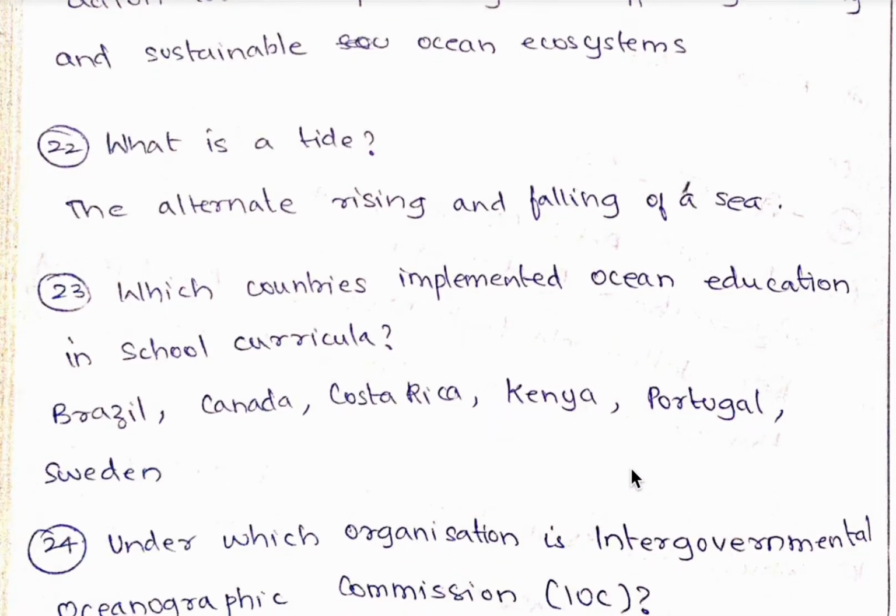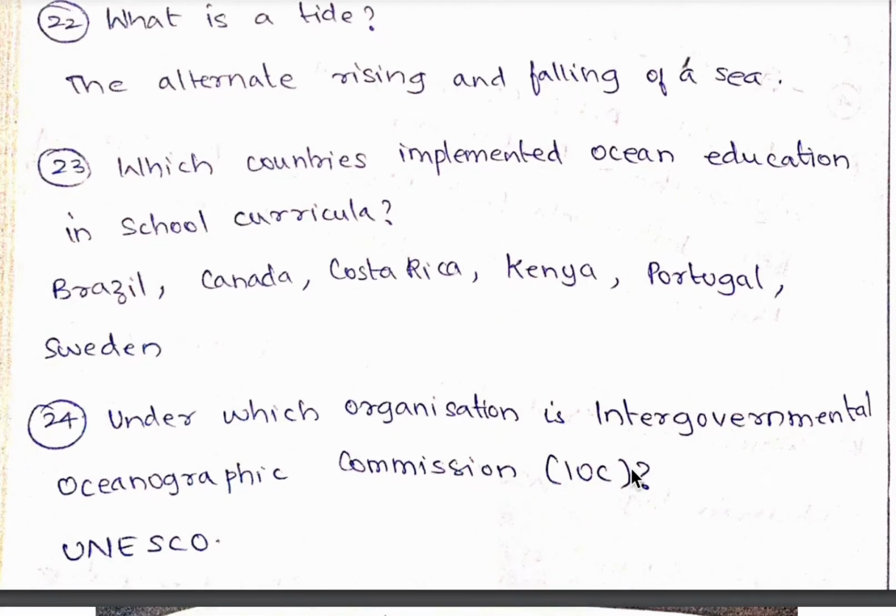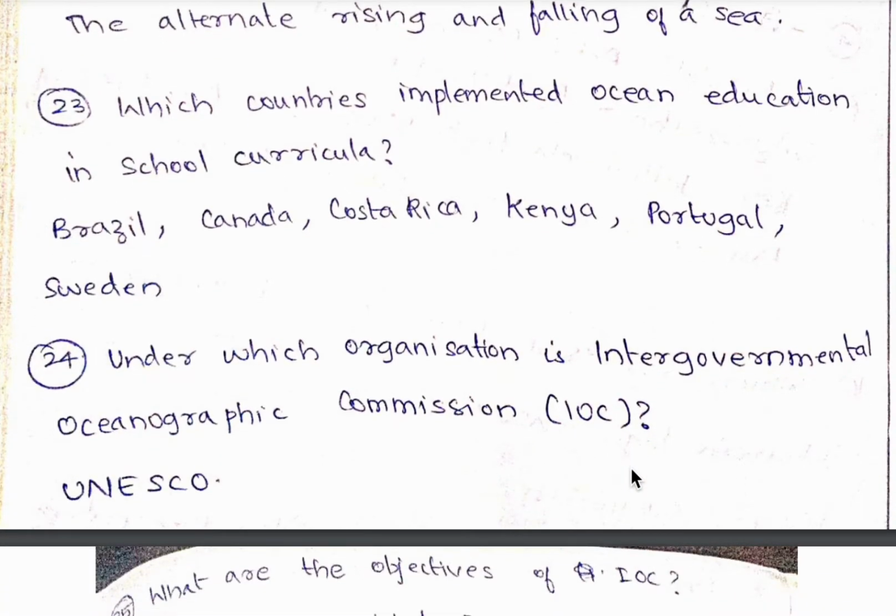A tide is the alternate rising and falling of the sea. 23rd question, which countries implemented ocean education in school curricula? It is Brazil, Canada, Costa Rica, Kenya, Portugal, and Sweden.